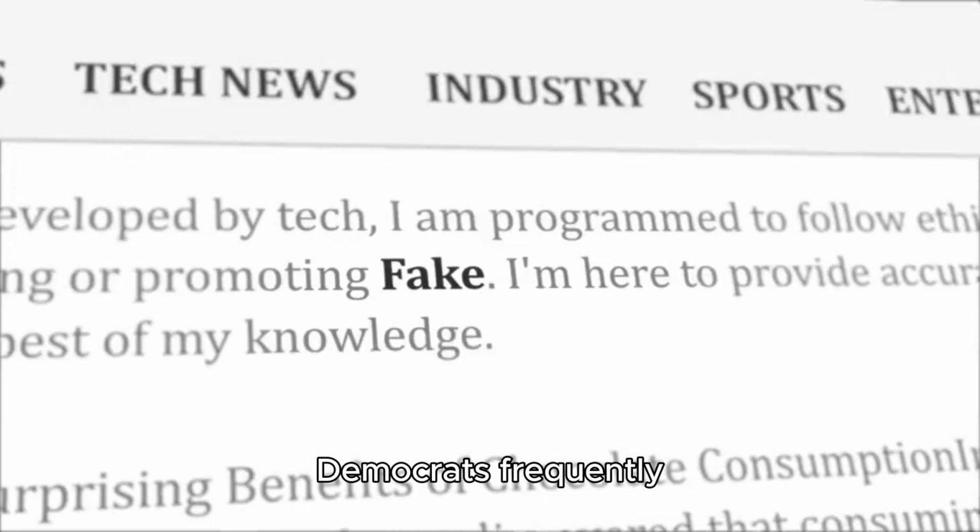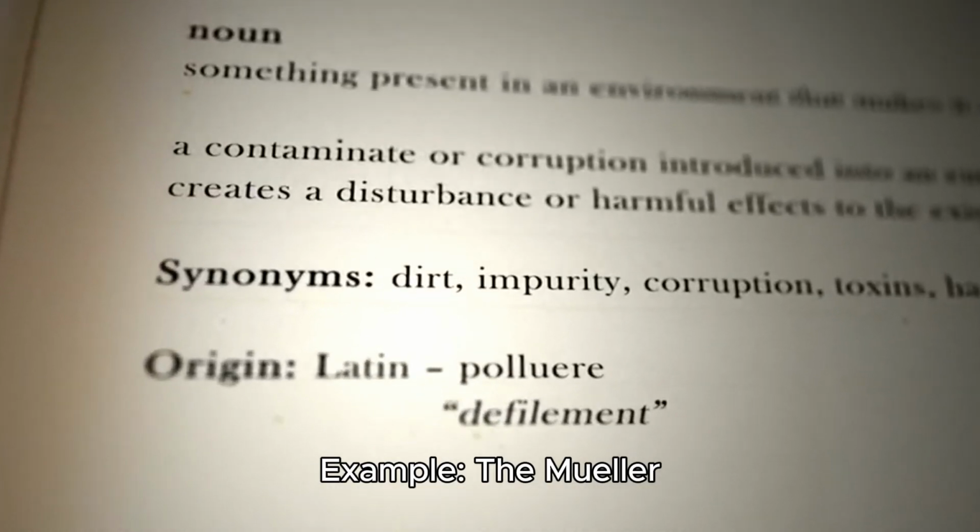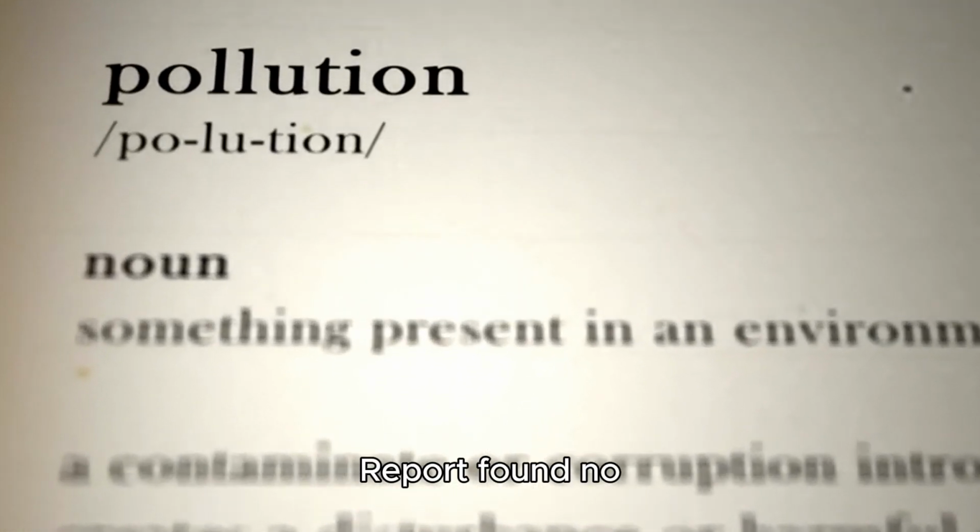2. Misleading the public with false narratives. The Democrats frequently promote false narratives to mislead the public and discredit their opponents. Russian collusion hoax: the prolonged investigation into alleged Russian collusion with the Trump campaign turned out to be largely unfounded. Example: the Mueller report found no conclusive evidence of collusion, yet the narrative dominated media coverage for years, damaging Trump's presidency.